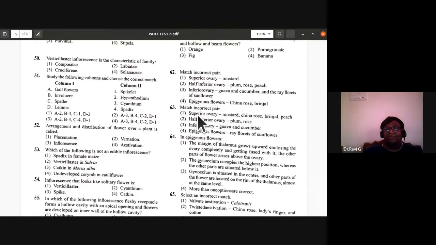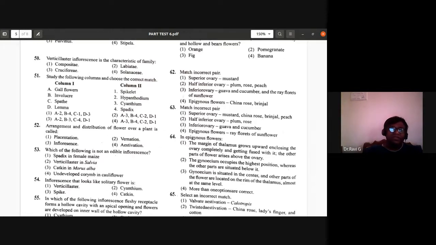Match the incorrect pair. So again, it's a similar question. Superior ovary, there is mustard, China rose, brinjal, peach. Okay, so the incorrect pair would be peach, because peach is having a semi-inferior ovary. Since only peach is there, this is the incorrect answer.